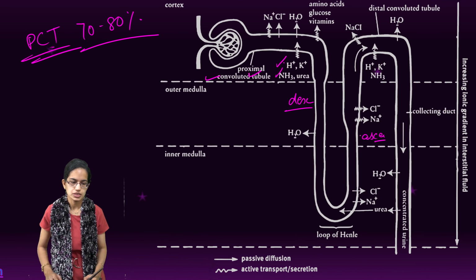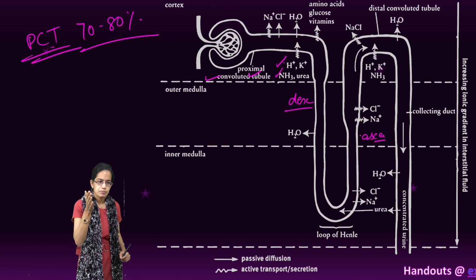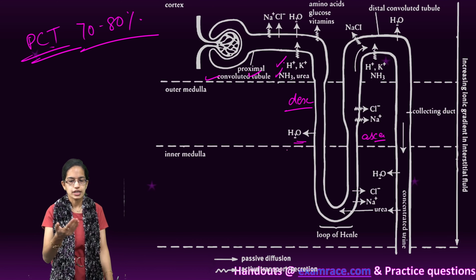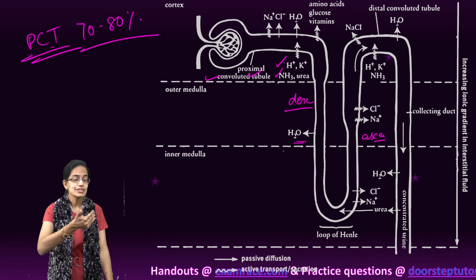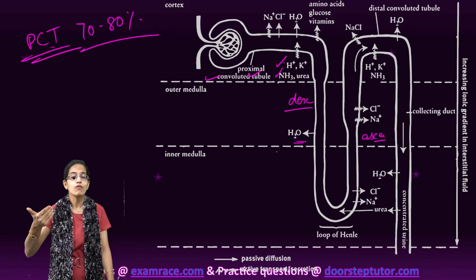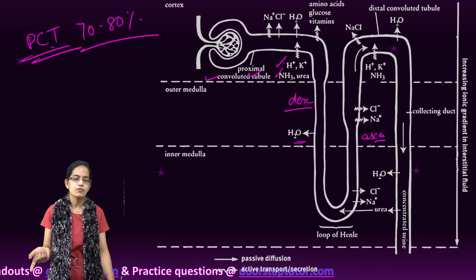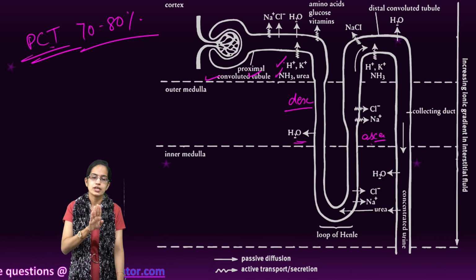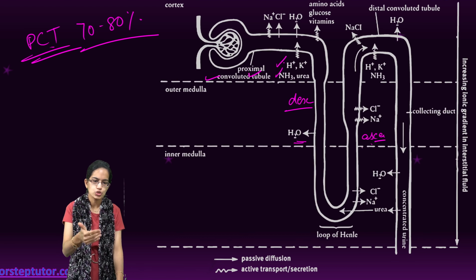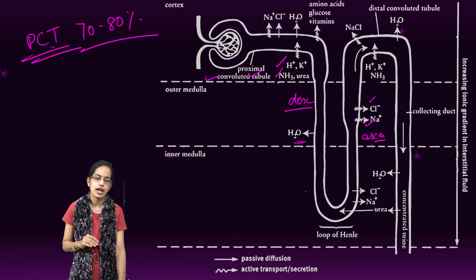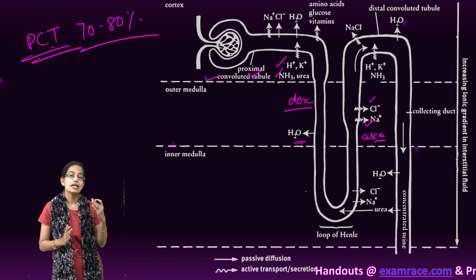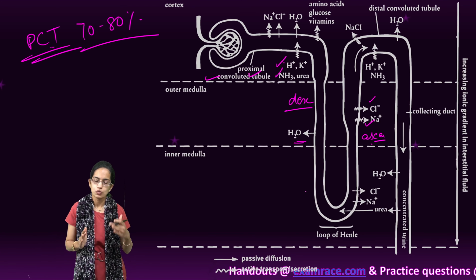Now, what is the difference? The descending limb is permeable to water. That means, as you can see, the water can move out here, but it does not allow the movement of the electrolytes. However, the ascending limb is impermeable to water, but it is permeable to the transport of the electrolytes, as we can see. So, sodium ion and chloride ion can move out of the ascending limb of the loop of Henle.